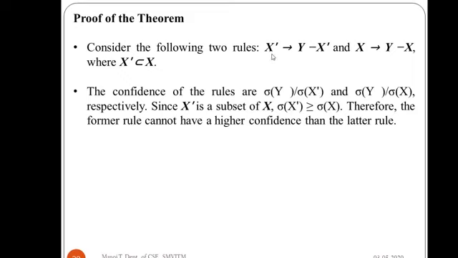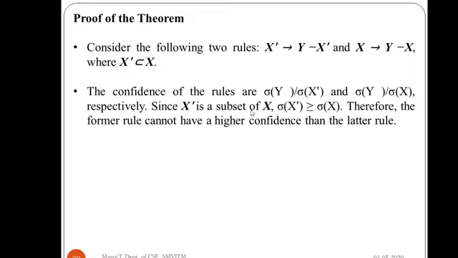We already know that because it will be the union of these two, so these primes will cancel, or these x will get cancelled. So it will be sigma of y divided by sigma of x prime, and for this it will be sigma of y divided by sigma of x.